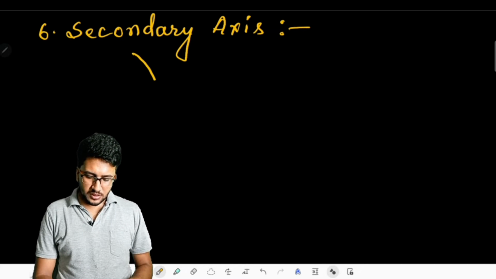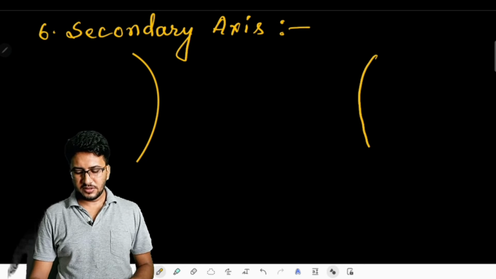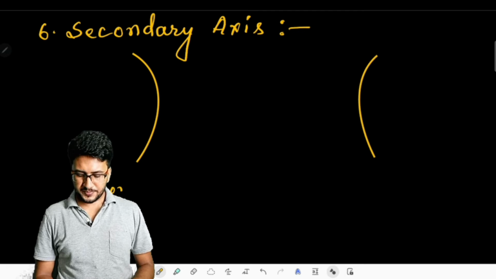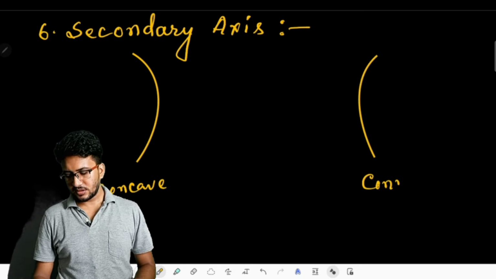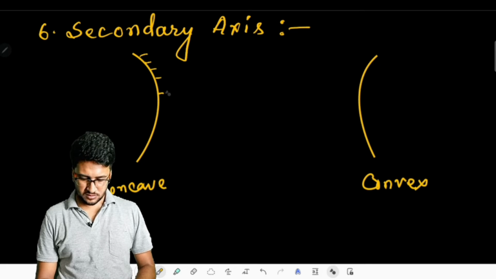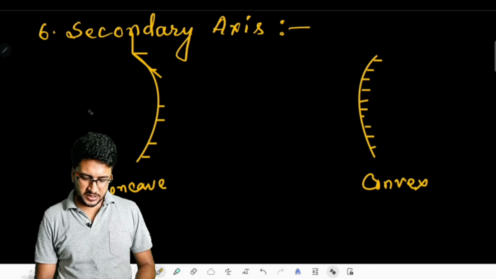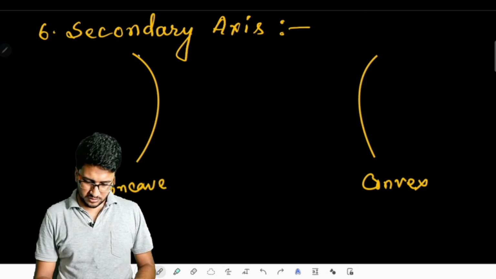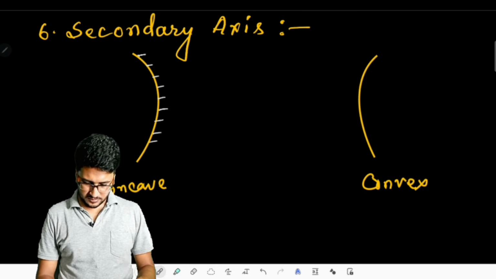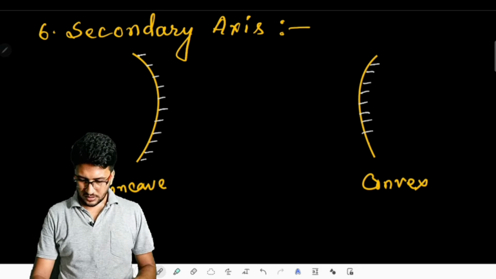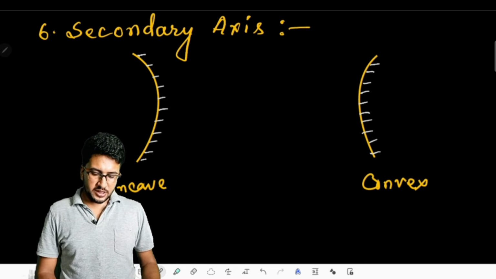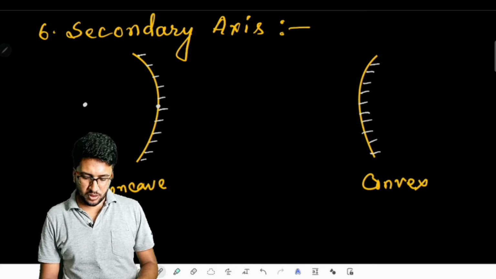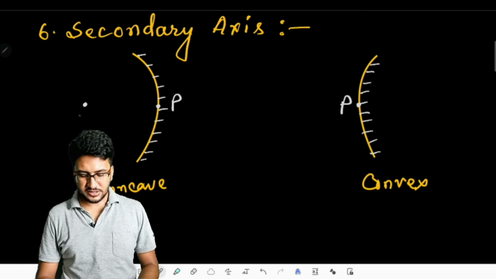So let me tell you, if this is the plane of the concave mirror and this is the plane of the convex mirror, then for such mirrors, we have a pole in the middle and a center of curvature.